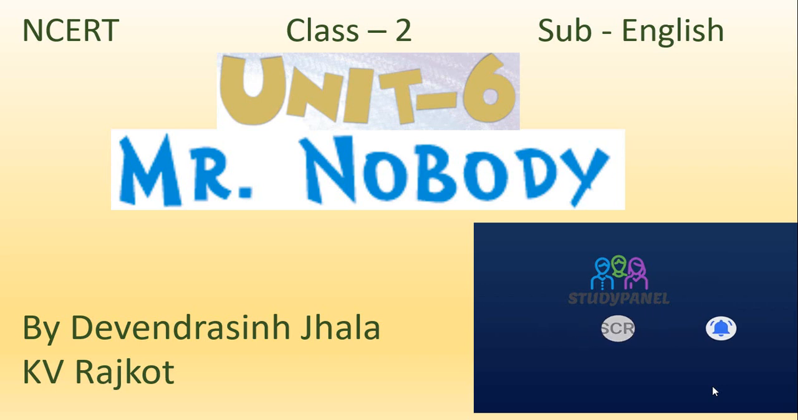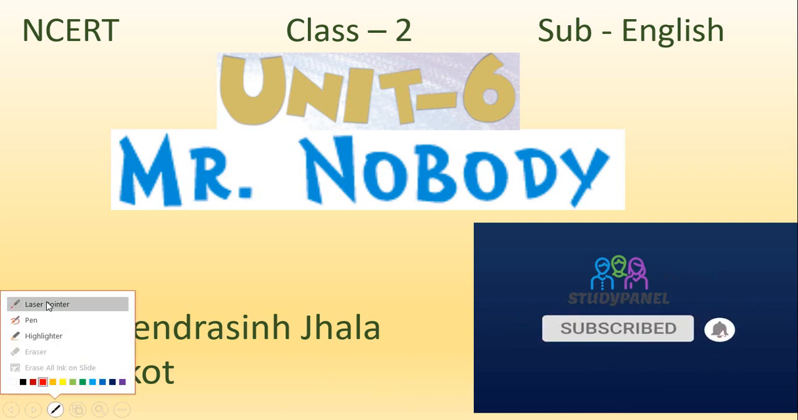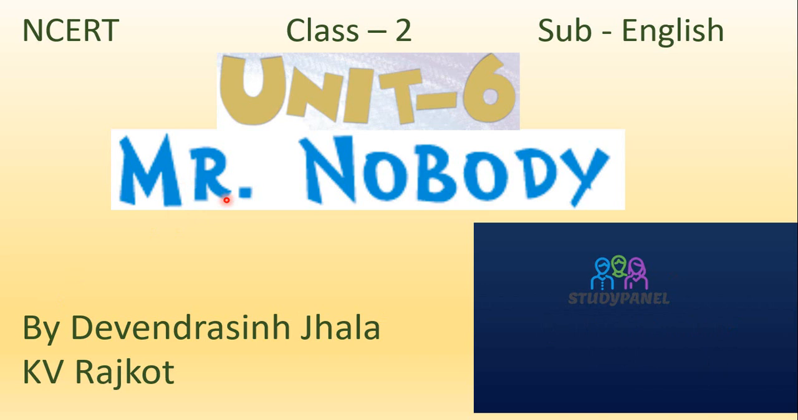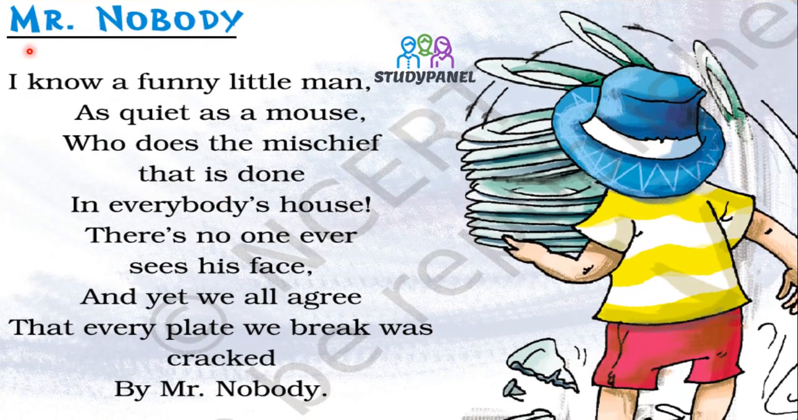In today's video, we shall start Unit 6 of Second Marigold, and the name of the poem is Mr. Nobody. Now, by seeing the name, we can say that Mr. Nobody means there is no one, so that is why it is said Mr. Nobody.